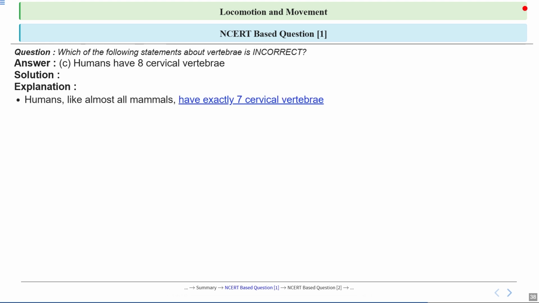Now we know that humans, like almost all mammals, have exactly 7 cervical vertebrae. So think of cervical vertebrae as the building blocks of your neck. Whether it's a tiny mouse or any tall animal, mammals almost always have 7. So this is a great example of how evolution keeps certain features consistent across species.